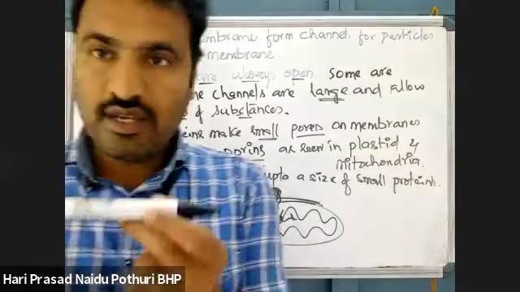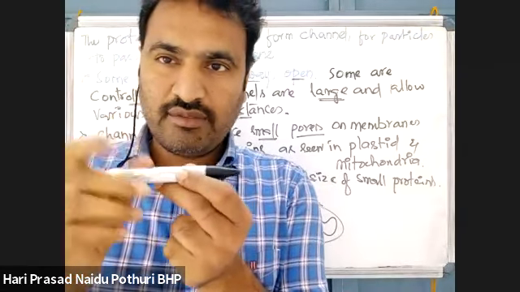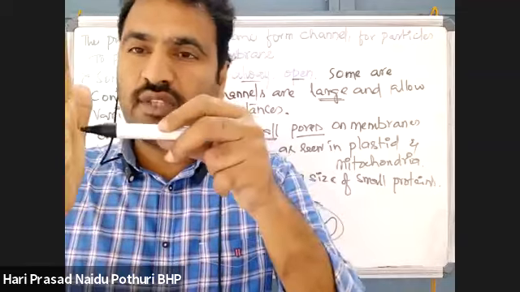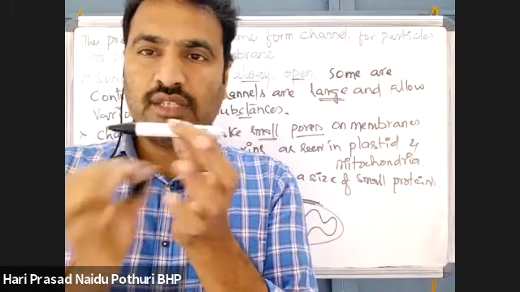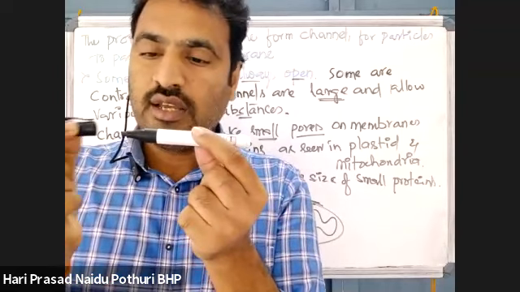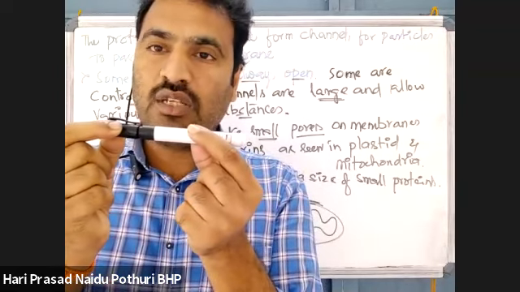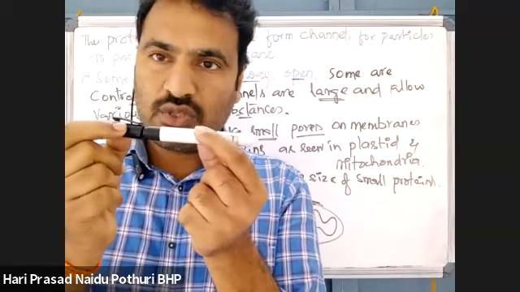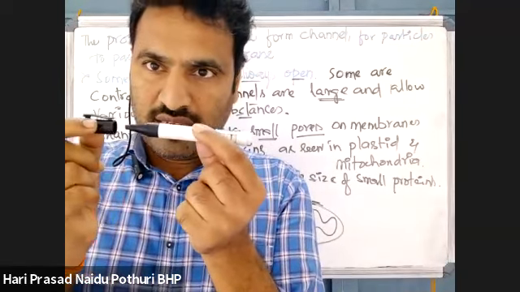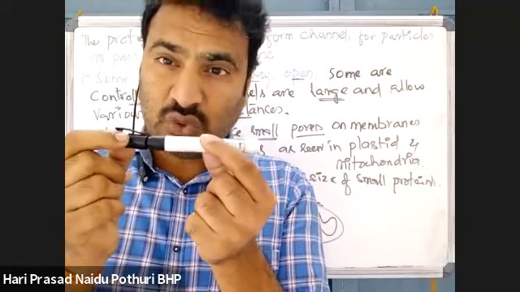See here, this is outside of the cell, this is inside of the cell. To the transport exchange protein, there is binding of a substance to be diffused.